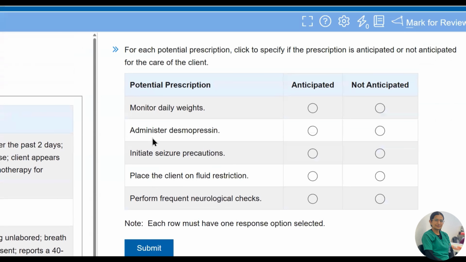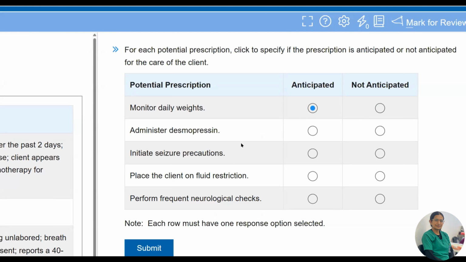Now moving to the next question. For each potential prescription, click to specify if the prescription is anticipated or not anticipated for the care of the patient. In this type of question, always read below the line, like in the note: each row must have one response option selected. Sometimes more than one option may be selected. So always have a look below to solve this question.